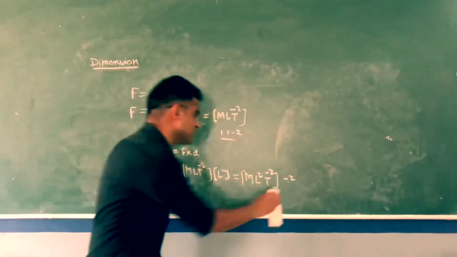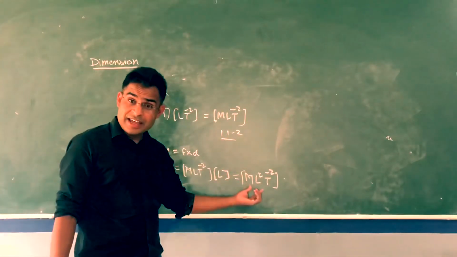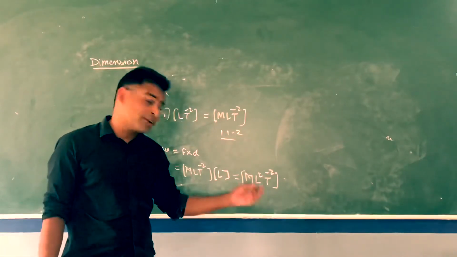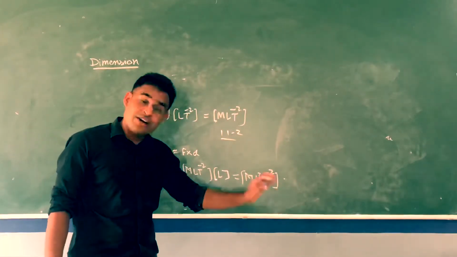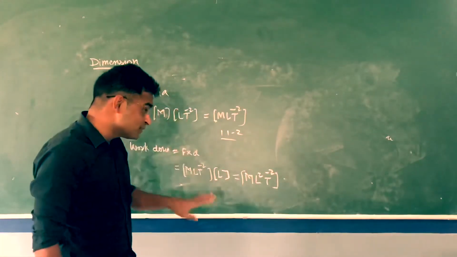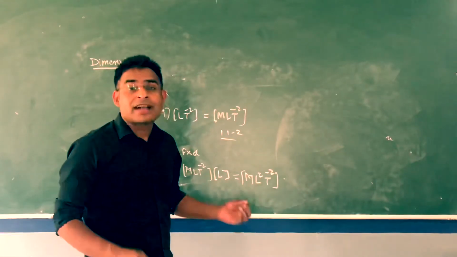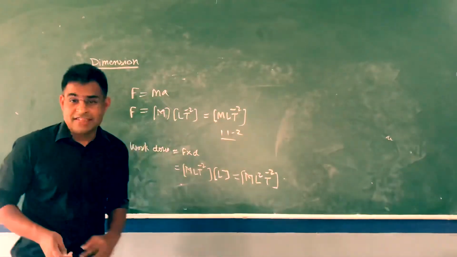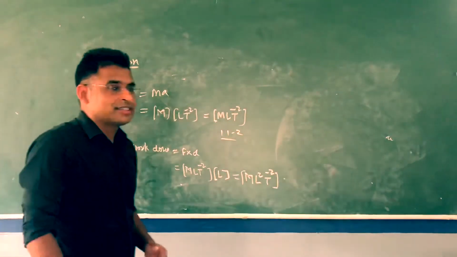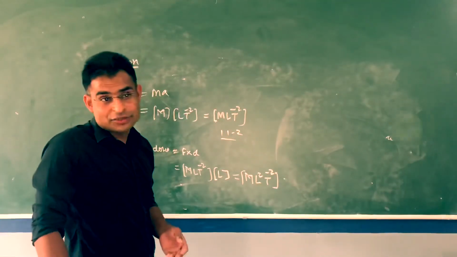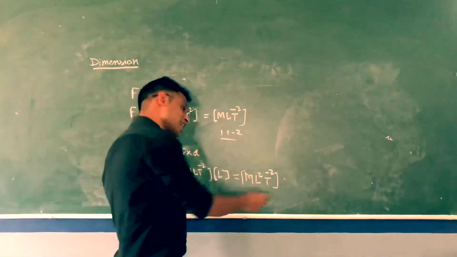So this is the dimension of work done. If this is the dimension of work done, and every work done is always equal to energy, it means for any energy, if I ask the dimension, the same dimension will be there. It may be kinetic energy, potential energy, or gravitational energy. Whatever energy there is, it is because of some work done. So whatever dimension is there for work done, the same dimension will be there for energy.